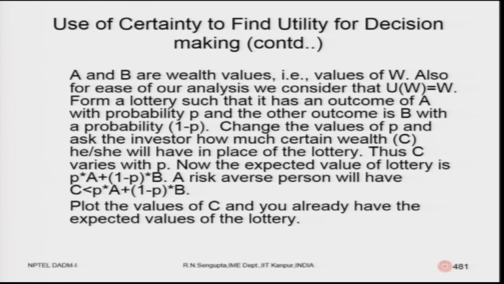A risk averse person will be more inclined towards the certainty value and a risk seeking person will be more inclined towards the gamble. We plot the values of C as they change depending on the changing values of A and B. Probabilities we keep at half and half, and you already have the expected values of the lottery. Based on that you draw it and find out whether it is a concave function or convex function and mention some property about the utility of that human being whose utility you are interested to plot.